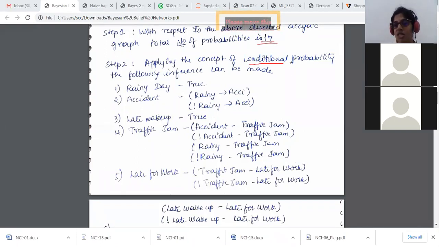Each and every step you can see. This is the conditional probability that I'm going to come up with. A rainy day, we had a true value, one single. Now let's recall our test. What were the nodes which did not have a parent node? Let's see how much we can recall.